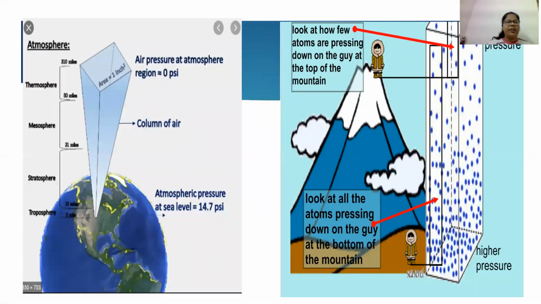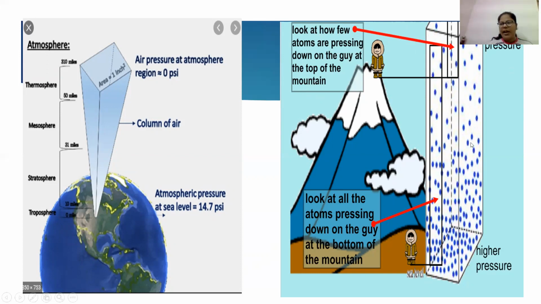You can see that these are the various spheres of the atmosphere: thermosphere, mesosphere, stratosphere, and troposphere. As we go on moving from one sphere to another, we can see that the pressure goes on decreasing. Why is it so? We say that when we are at higher altitudes, the air pressure is very low, and so people are not able to breathe properly. Why is the air pressure very low?